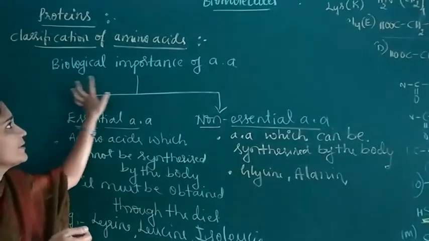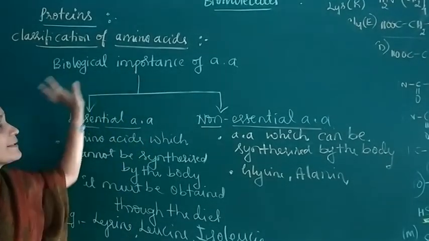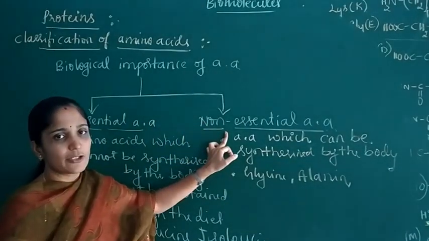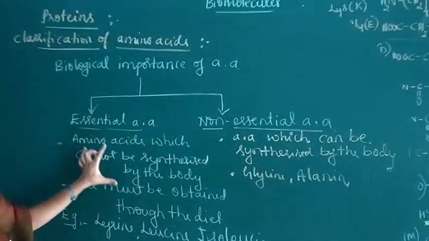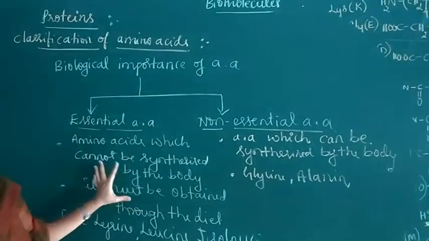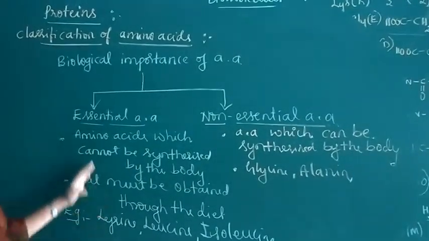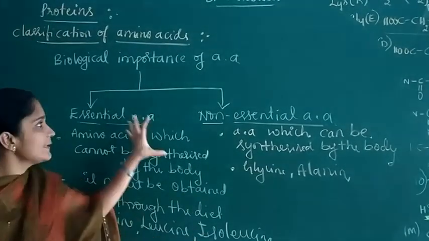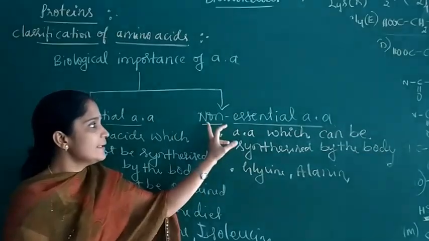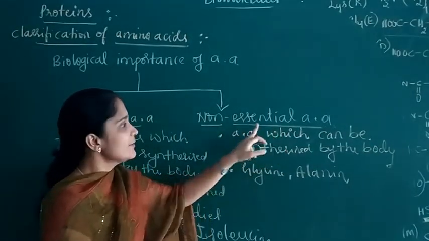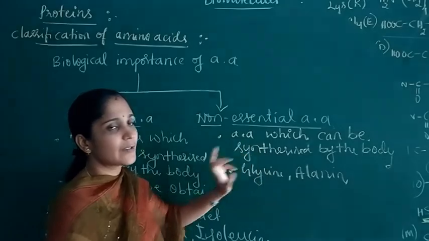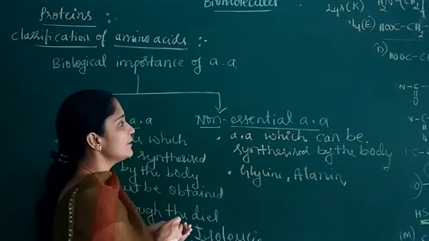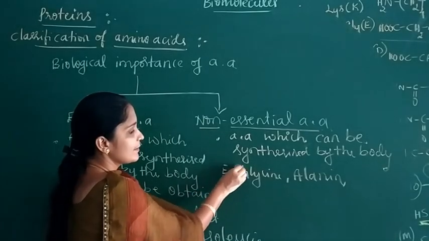So based on biological importance, amino acids can be classified into two types: essential amino acids and non-essential amino acids. Essential amino acids cannot be synthesized by the body and must be supplied through the diet. Examples of essential amino acids are lysine, leucine, isoleucine. Next is non-essential amino acids. Amino acids which can be synthesized by the body are called non-essential amino acids. Examples of non-essential amino acids are glycine and alanine.